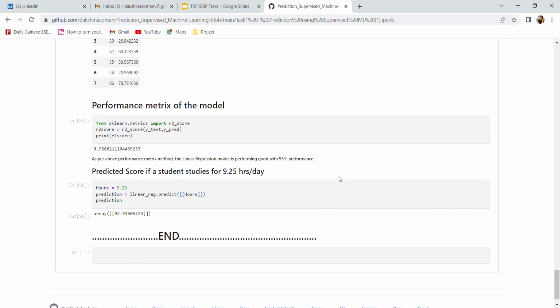In addition to the above, there is an additional analysis to be done to predict the score if a student studies for 9.2 hours per day, and the score is 92.91.